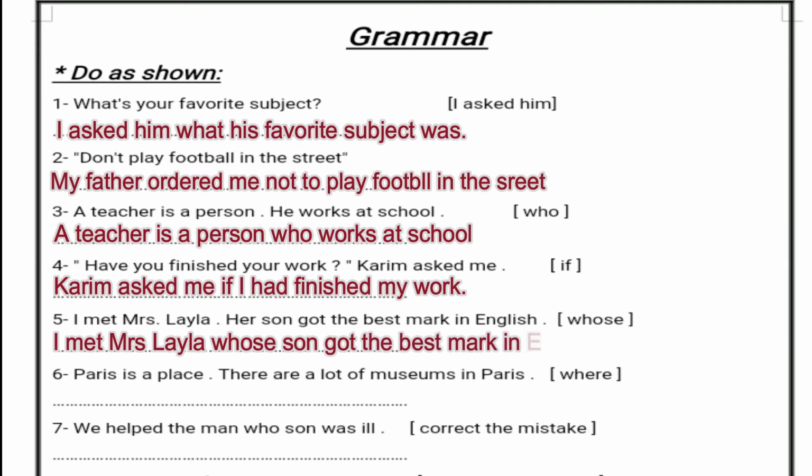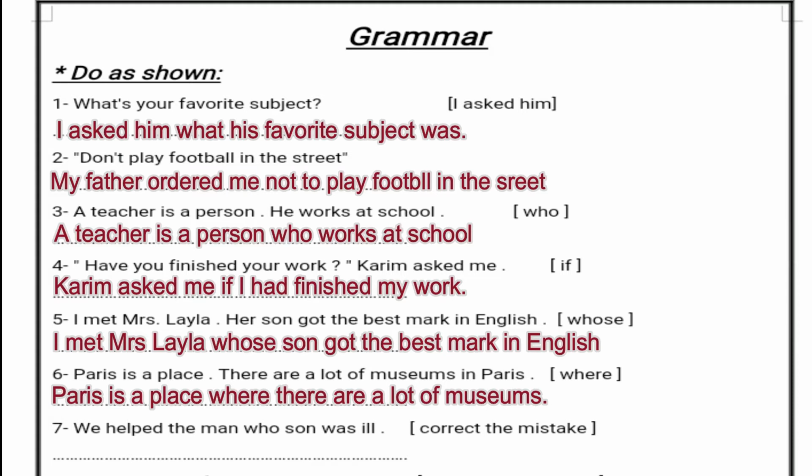Number 6: "Paris is a place. There are a lot of museums in Paris." So we have here "Paris is a place," and we have "in Paris there are a lot of museums." We are going to remove "in Paris" and connect the two sentences by the relative clause "where," okay? So: Paris is a place where there are a lot of museums, and we will remove "in Paris."